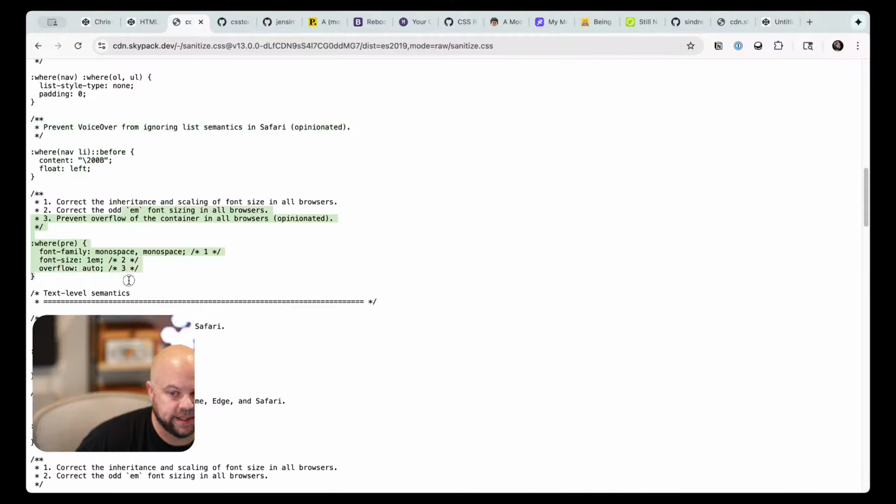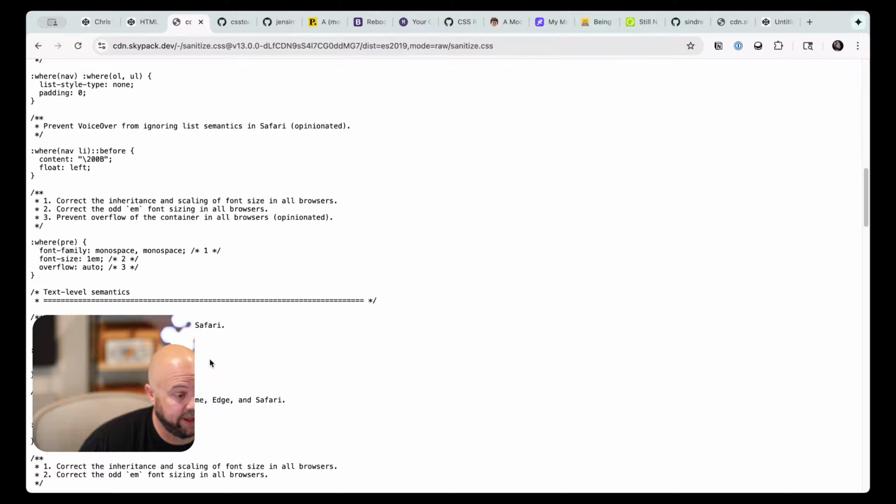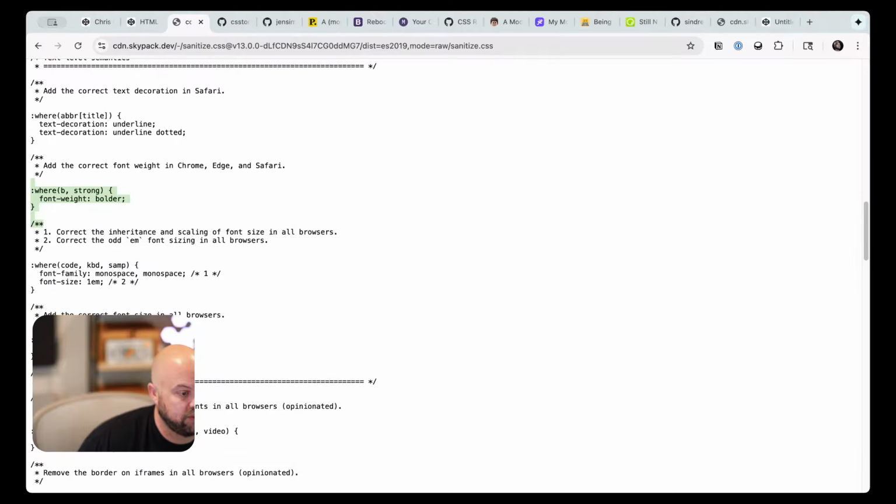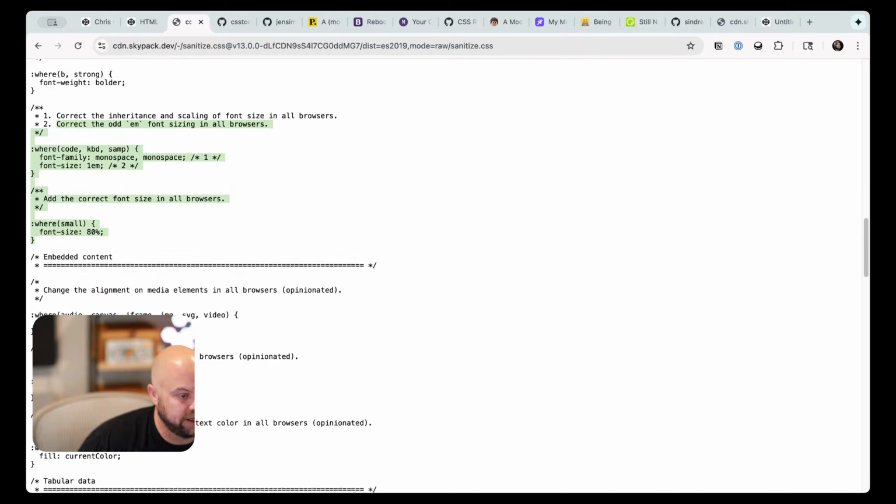Correct the inheritance and font size in all browsers. Oh yeah, we looked at this from normalize. I don't know if I care enough. We're going to style pres a little bit, but this is some weird stuff that I've never done in my life. So in my reset, it ain't even going there. That's from Normalize 2. All this is from normalize.